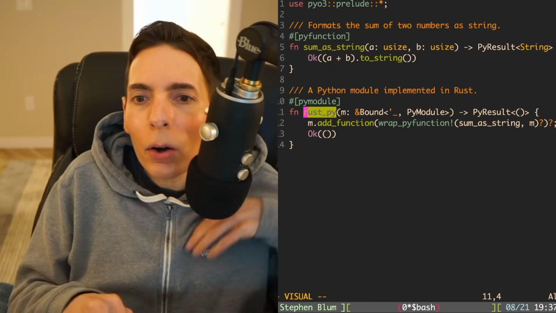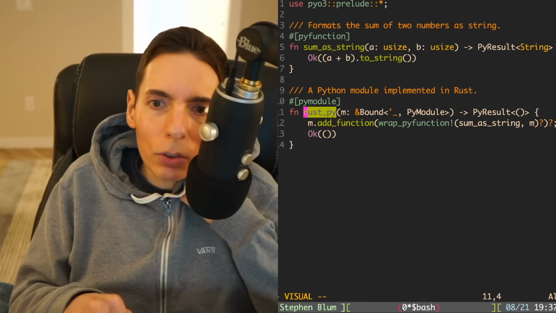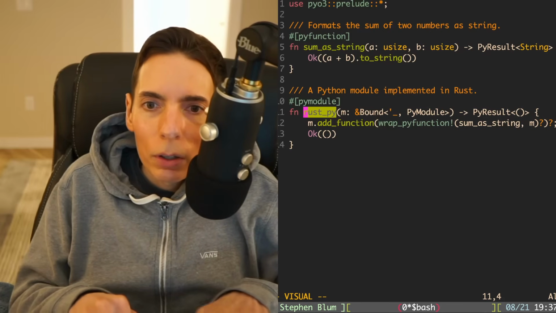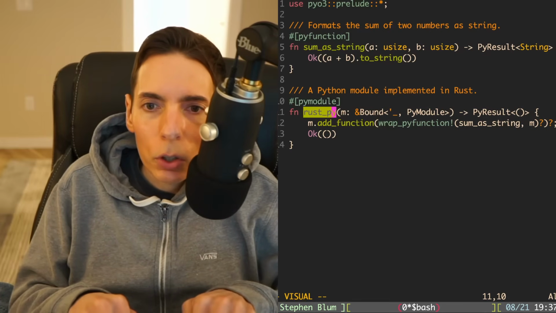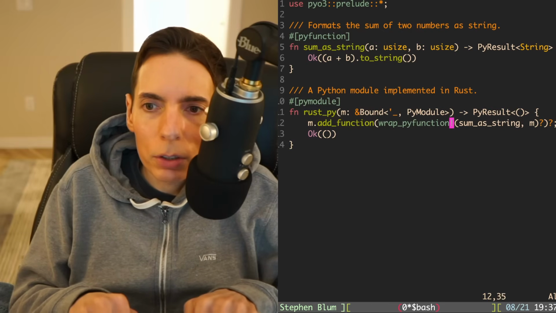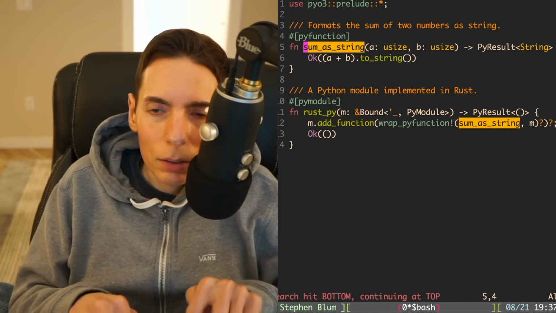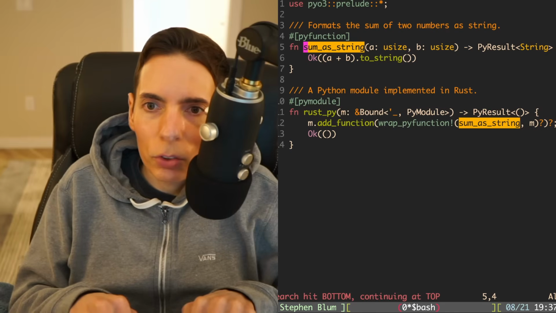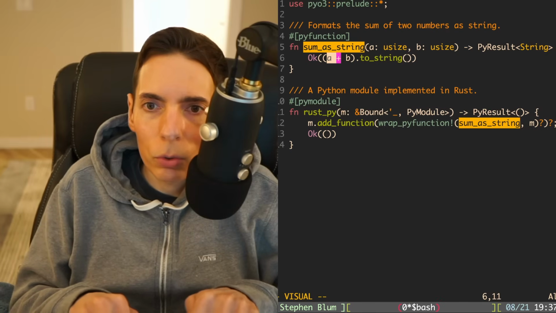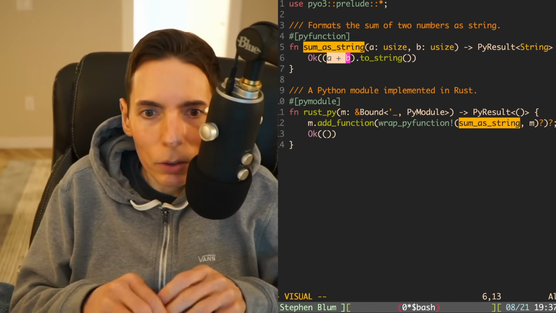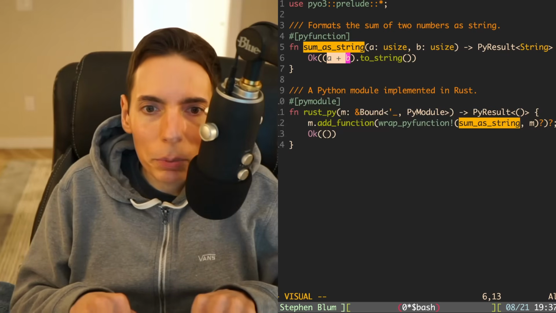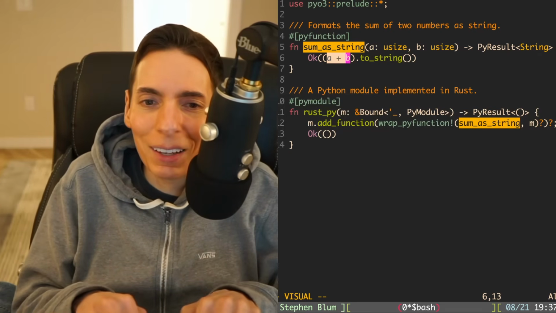Okay, we've created a module called RustPy, and we're adding the function sum_as_string, which is sum as a string. So it'll combine the two integers.